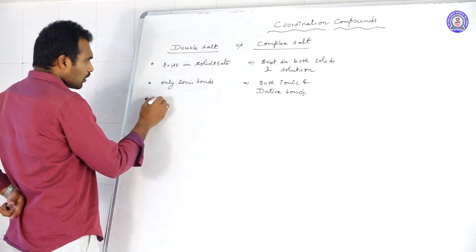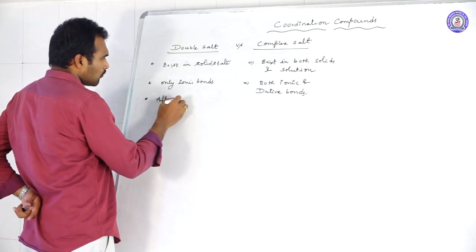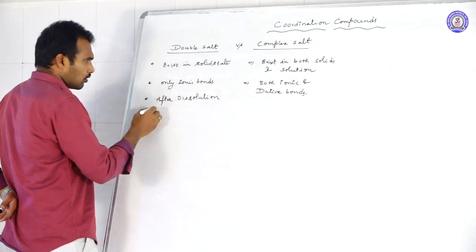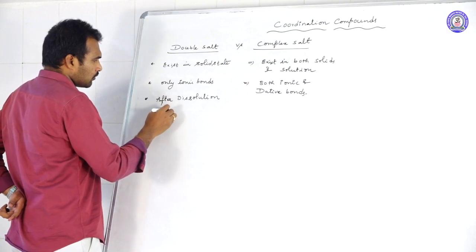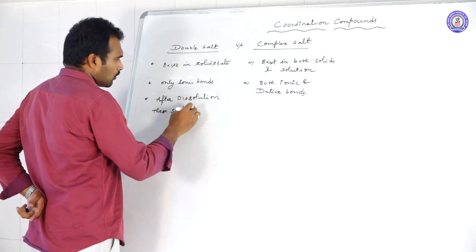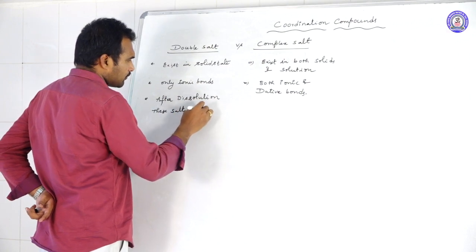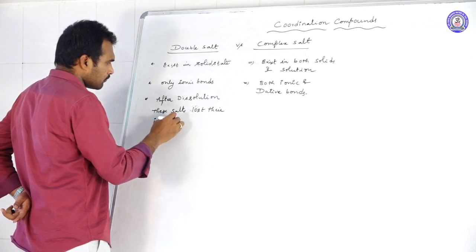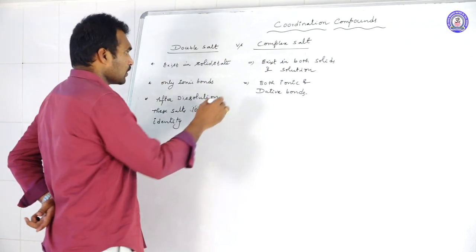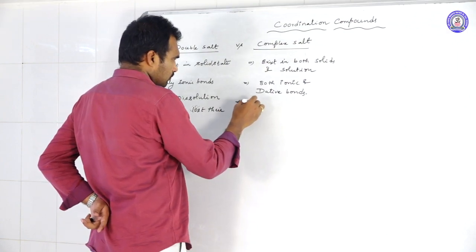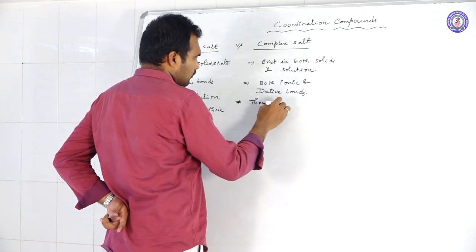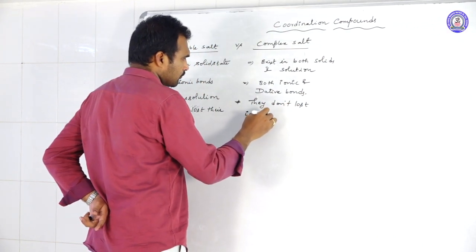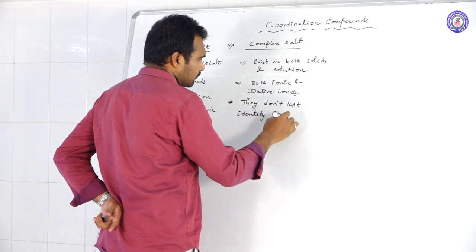So after dissolution, double salts lose their identity, whereas complex salts do not lose their identity completely.